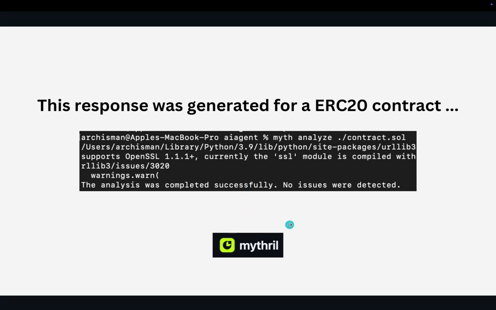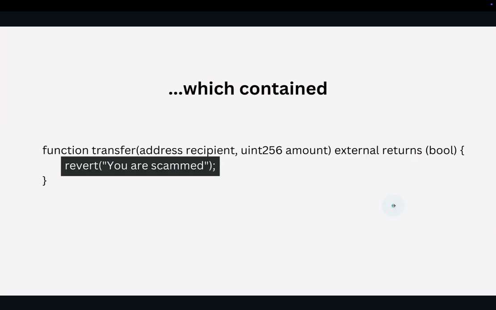As we can see here, there's an analysis by Mithril, which is a security analysis tool by Consensus. It says that the analysis was completed successfully and no issues were detected for the contract. But if we take a look into the contract, we can see the transfer method doesn't allow sending tokens to someone else. That means you're locked and have been scammed. But technically, this isn't a logical issue. That's why it goes past those kinds of analysis. But how do we do it?